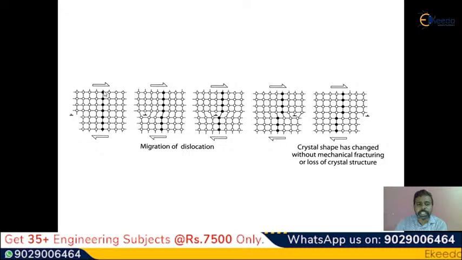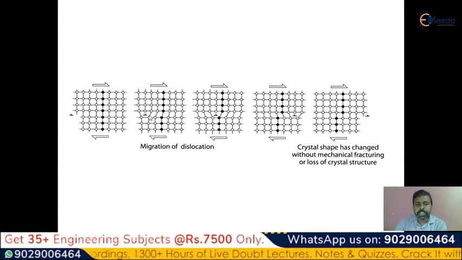See, in the initial stage, suppose the atoms are in place. So you can see the black color here. You can see the atoms are misplaced here. So this particular dislocation, the atoms that are misplaced, is going to move from one place like this. This is the migration of dislocation. When you apply a constant load on the material, this will be moved from one place.